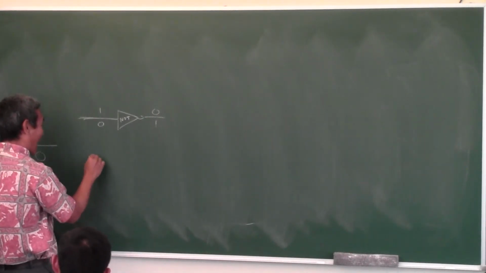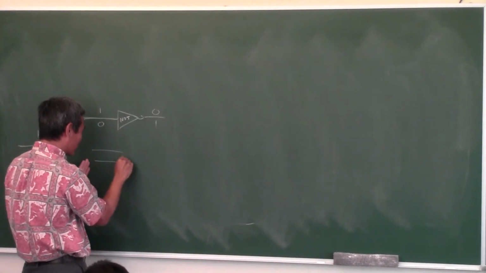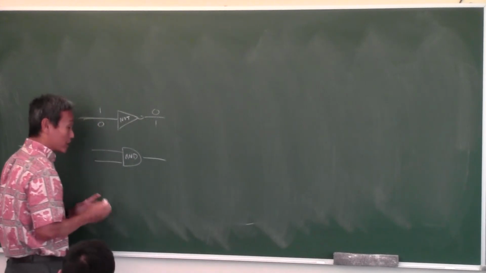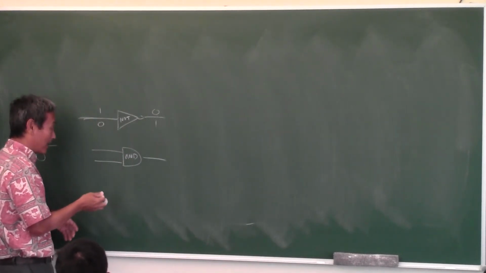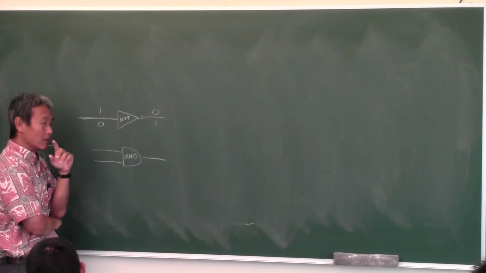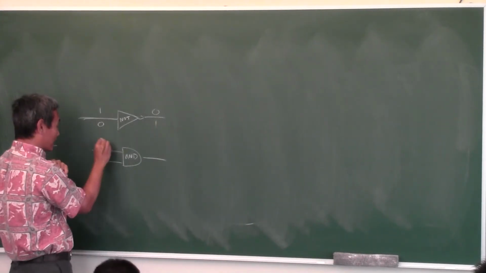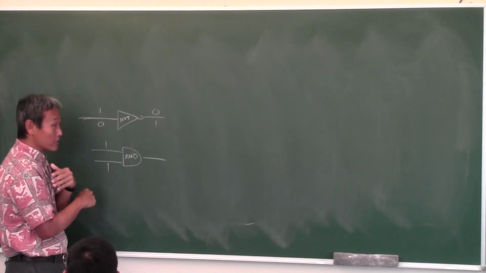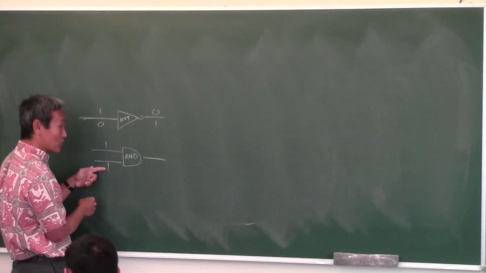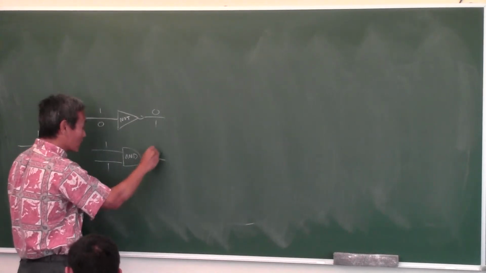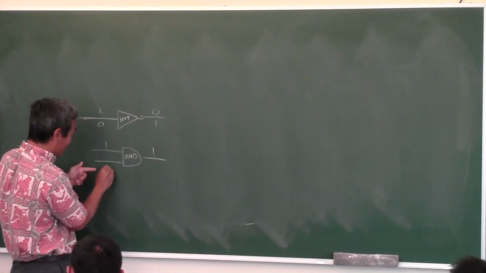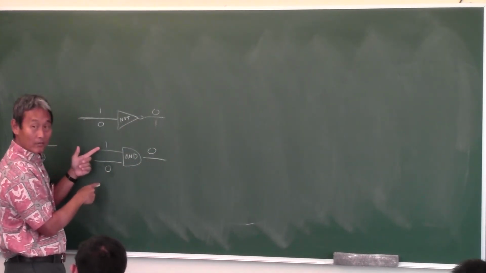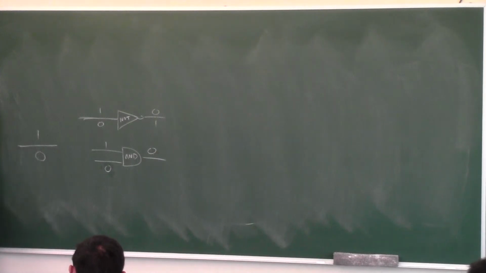The next one is the AND gate. Now, you have to have 2 inputs to this. This is what the AND gate looks like. And it works just like the AND statement. So, when is the AND statement true? When both of them are true. So, if this is a 1 and this is a 1, what do you think the output's going to be? 1 is true, 0 is false, people. If this is true and this is true, the output is going to be a 1. But what if this one's a 1 and this one's a 0? What do you think the output's going to be? 0, because only one of them is true. 1 is true, 0 is false.